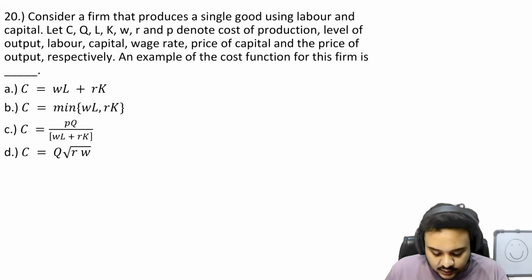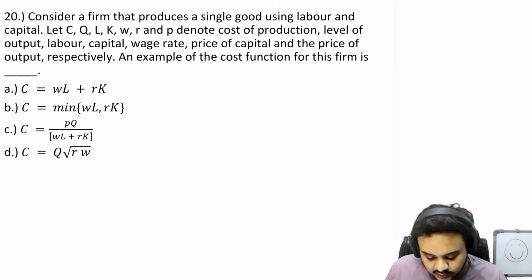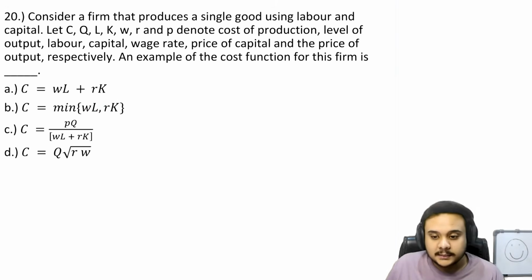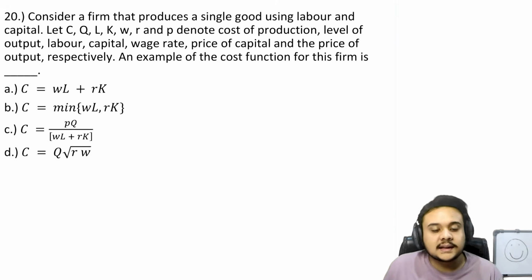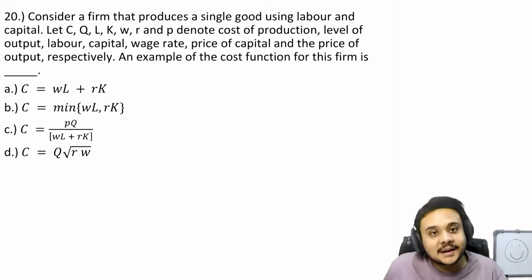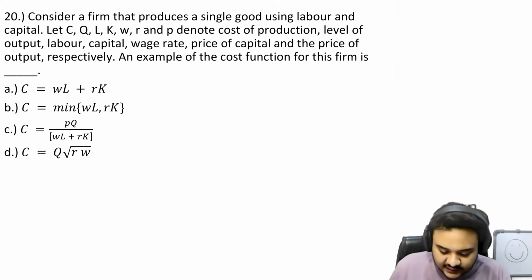Okay, so then C is equal to min of WL or RK. This does not make sense because this would just be the minimum of this or this. That would not be the minimized cost function because a minimized cost function would be only in terms of R and W. So just by that logic, you should know that L or K, labor and capital, should not be there in the minimized cost function.